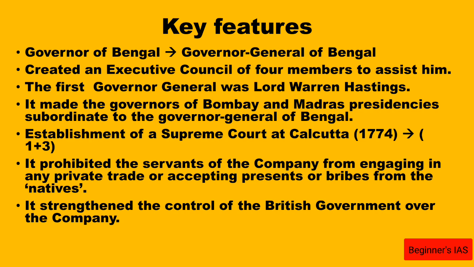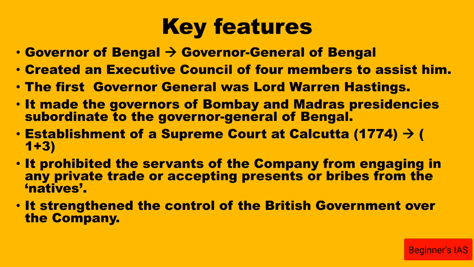After this act, the two presidencies, Bombay and Madras, became subordinate to the Governor General of Bengal. This is a very important point. It provided for the establishment of the Supreme Court at Calcutta in the year 1774, comprising one Chief Justice and three other judges.